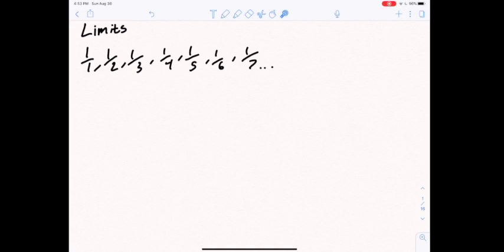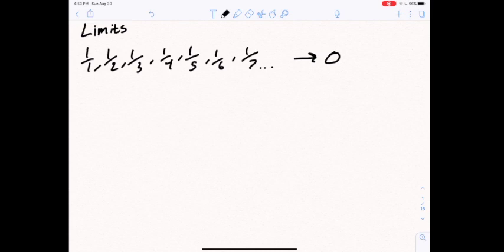And the idea is, what is the limit of this sequence? That is to say, what is this sequence getting close to? Now, I think we can all agree that this sequence is getting close to 0, right? Because as the bottom number gets bigger and bigger, we get to 1 over a million, 1 over a billion, 1 over a trillion. We get really, really small. We're getting really close to 0.